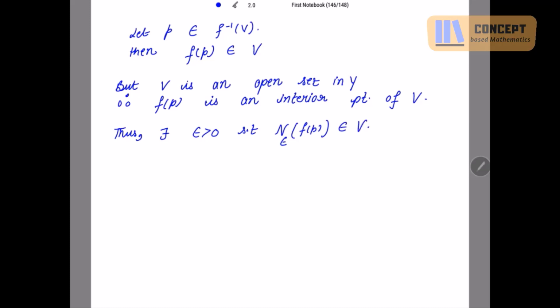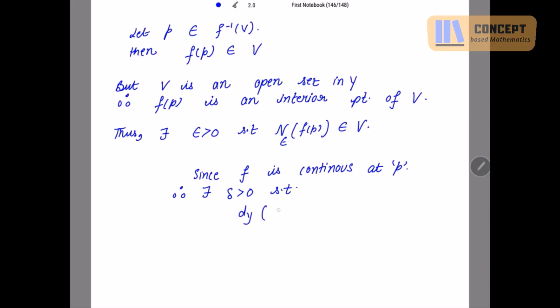Now since F is continuous at a point P, this is given to us. Since F is continuous at P, right? So let's apply the definition for this continuity then. So there exists delta positive such that, what is the distance in Y?